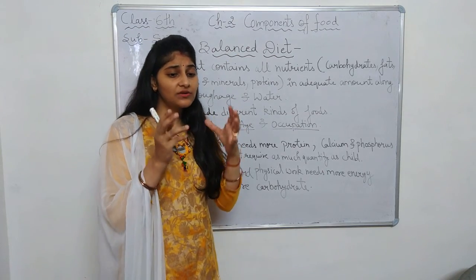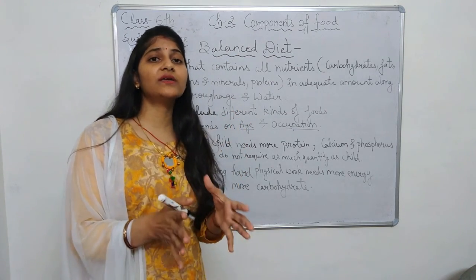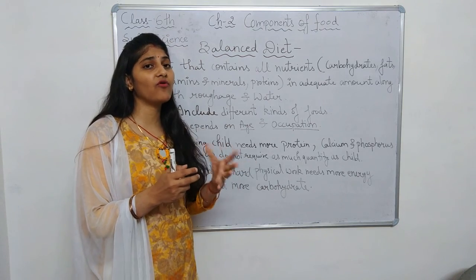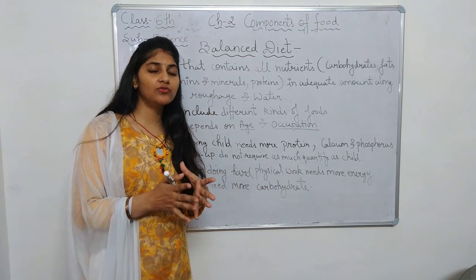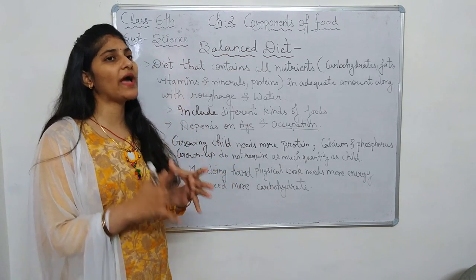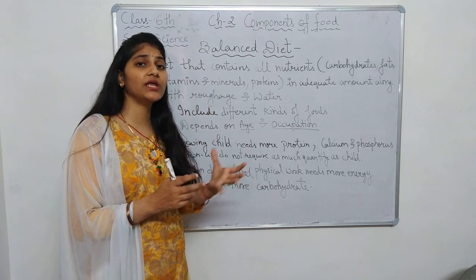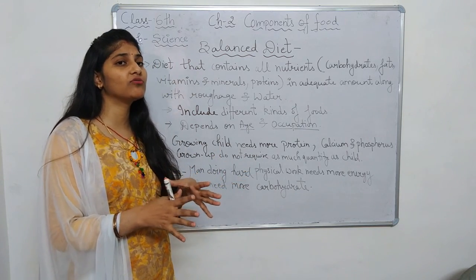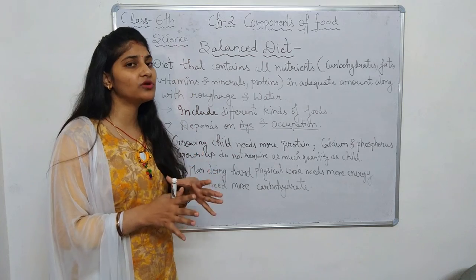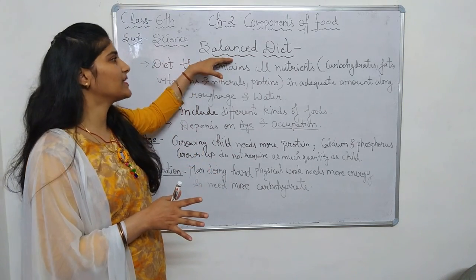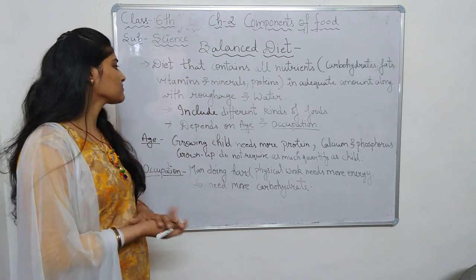Because in only one kind of food we cannot have all these things included, we need to have different kinds of food in our diet. We should include different things in our food to make it a complete balanced diet.